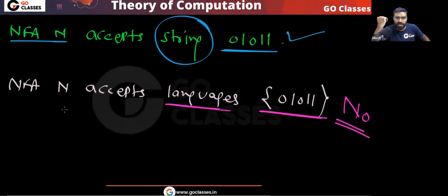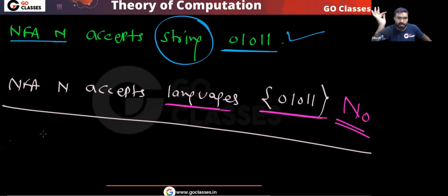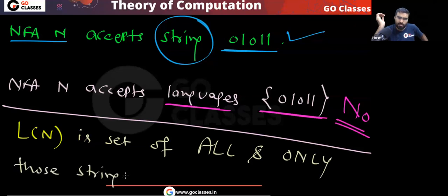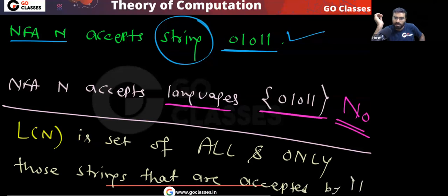Remember, what is the language? Language of N is a set of all and only those strings that are accepted by N. Is this point clear?